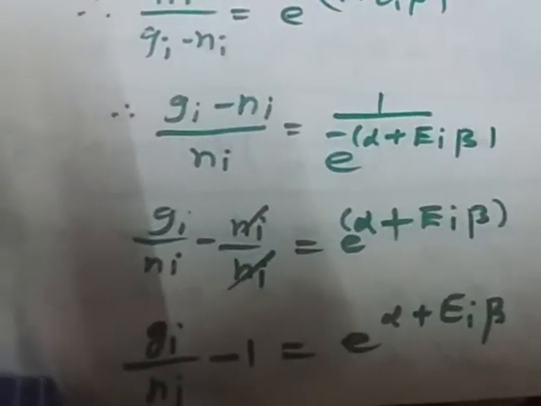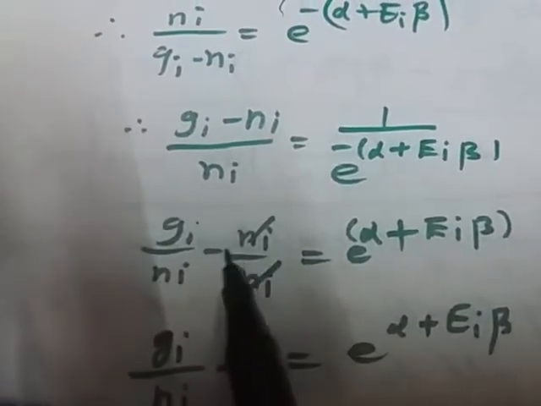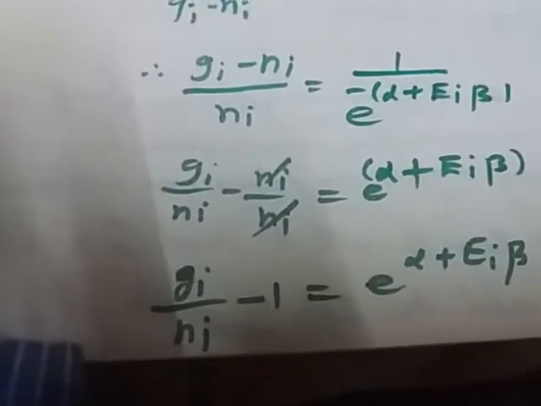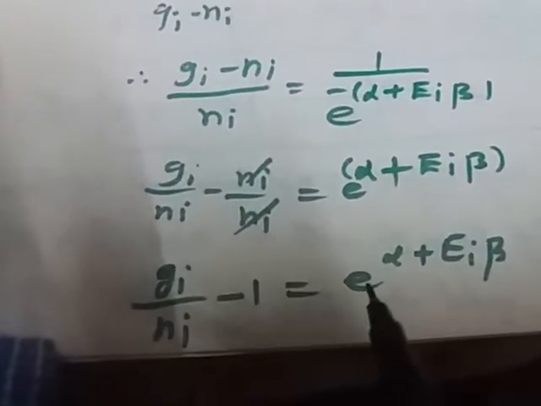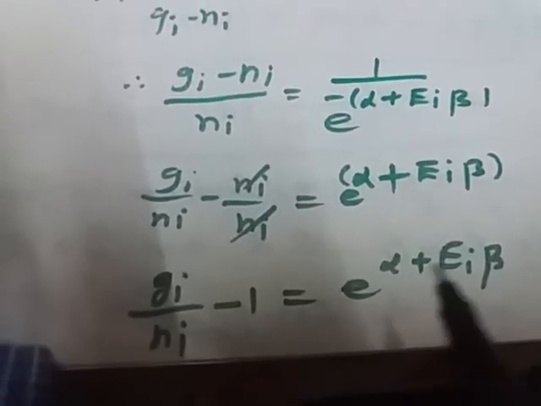The reciprocal of this is (gi minus ni) by ni equal to 1 by e to the power of minus (alpha plus beta ei). Separating, gi by ni minus ni by ni equal to e to the power of (alpha plus beta ei), ni gets cancelled. So gi by ni minus 1 equal to e to the power of (alpha plus ei beta).